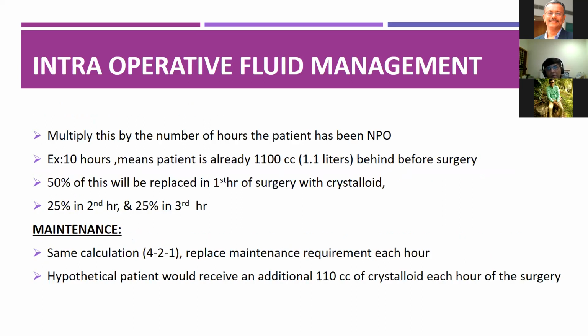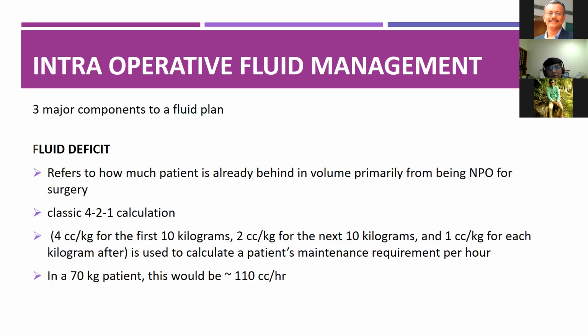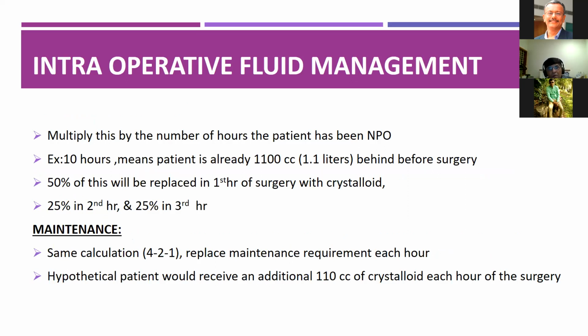This 110 cc is multiplied by the number of hours the patient has been NPO. If the patient has been NPO for around 10 hours, it is around 1.1 liters. The patient is in a fluid deficient condition, of which 50% should be replaced in the first hour of surgery with crystalloids, 25% in the second hour, and the remaining 25% in the third hour. The maintenance is calculated similarly, that is, the 4:2:1 rule replaces the maintenance requirement each hour.